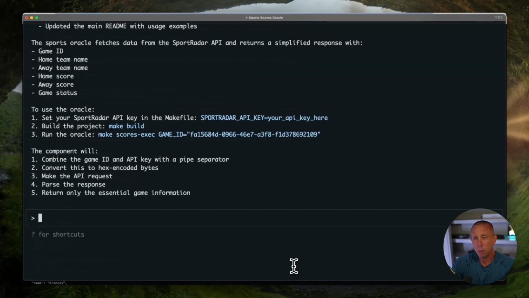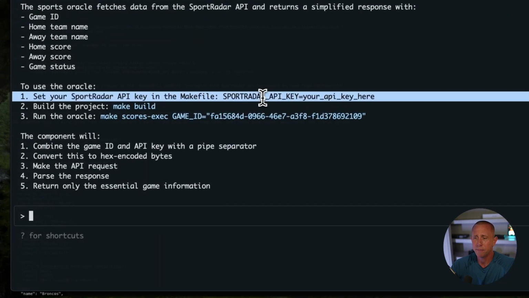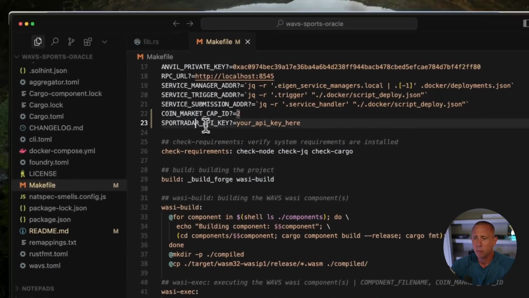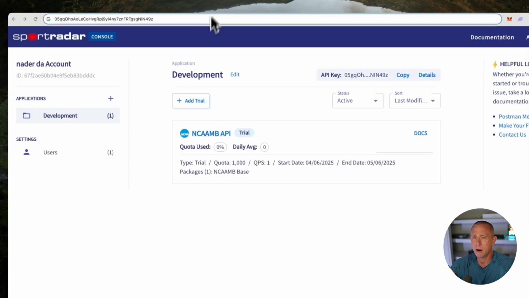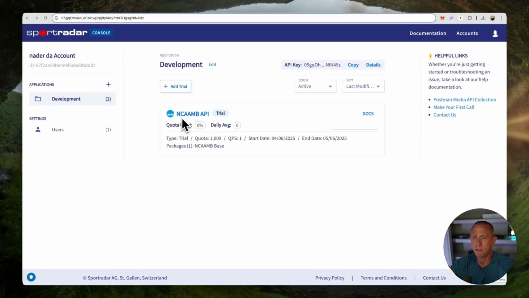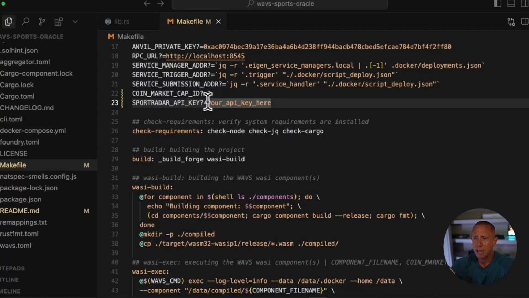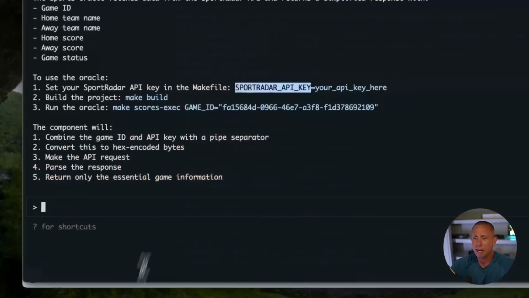So the next thing we want to do is to go ahead and test this out. We want to set the Sportradar API key in our makefile. So here we have the Sportradar API key setting. What I can do is go to Sportradar here, go to the console where I've set everything up for the NCAA API key, and copy this to the clipboard. And I will go ahead and paste this here.